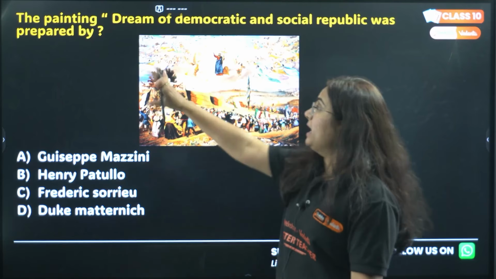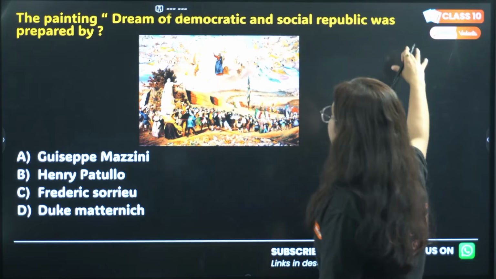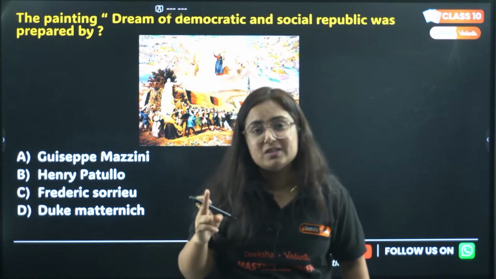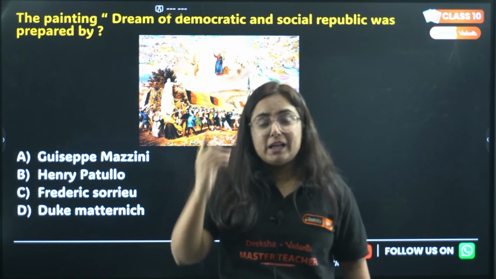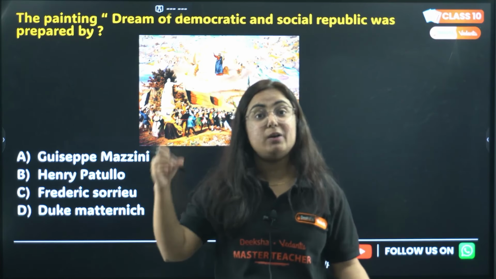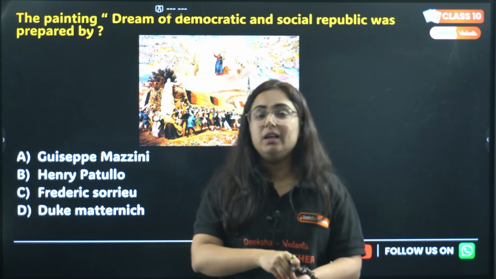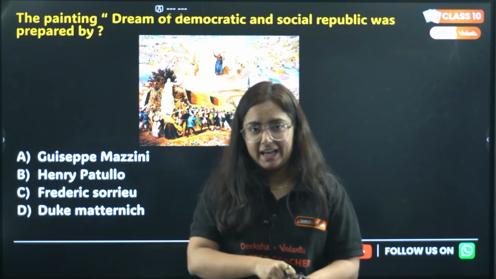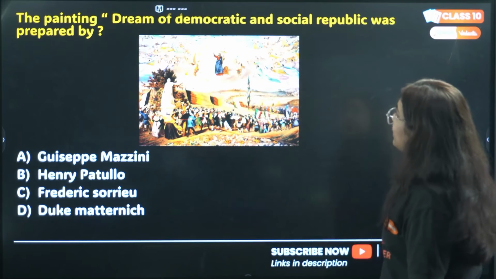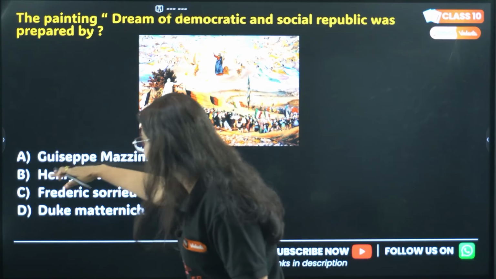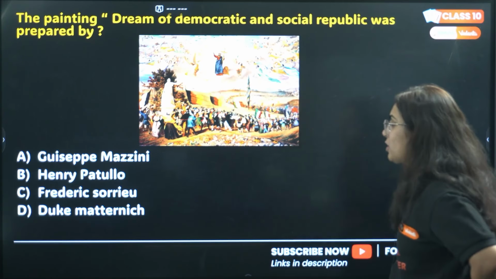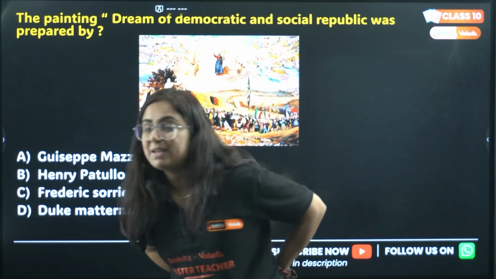Okay, the painting Dream of Democratic and Social Republic was prepared by... This is the first page of our history book, my dear students. Throughout the year, whenever you open that history book, the first thing you see is this picture, and if you are still unable to answer this, then there is a problem. Let's check. The painting Dream of Democratic and Social Republic was prepared by option A, Giuseppe Mazzini, option B, Henry Patullo, option C, Frederick Sorrieu, or option D, Duke Metternich.